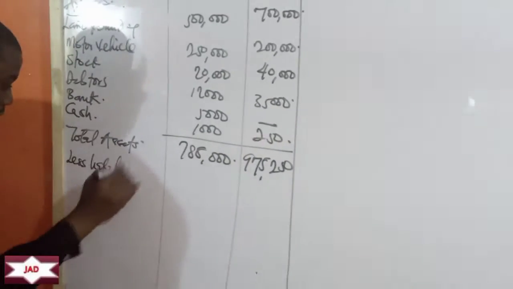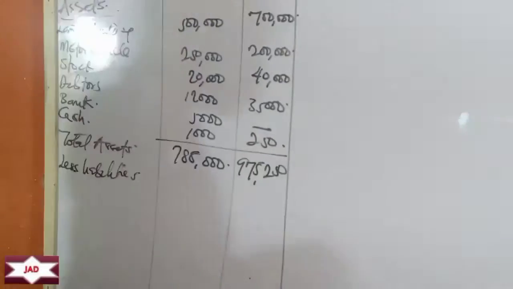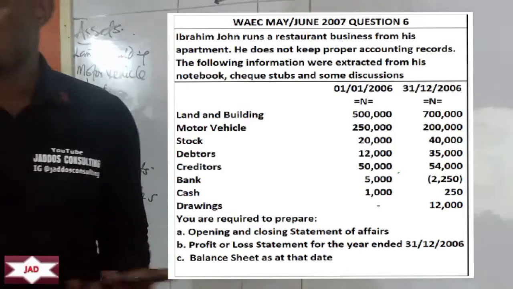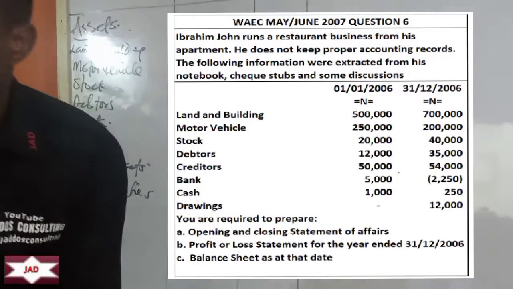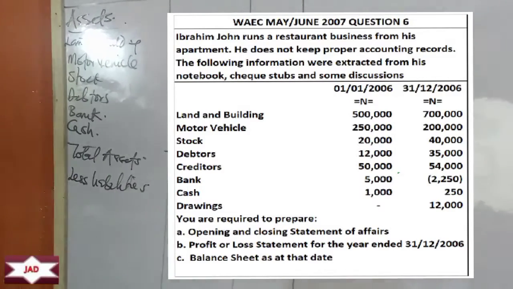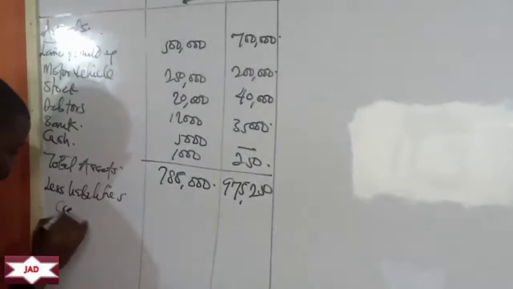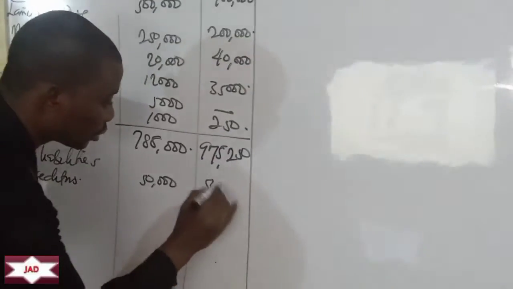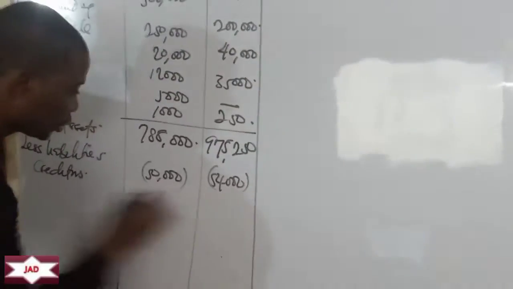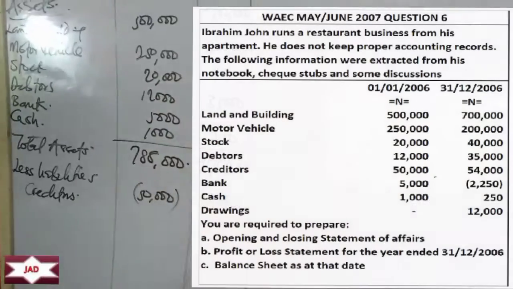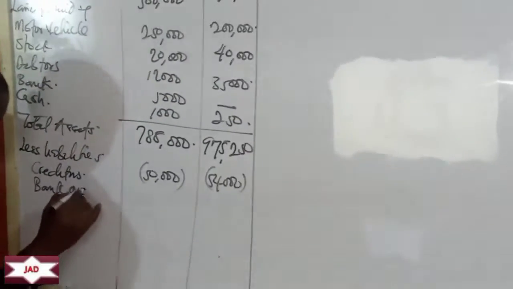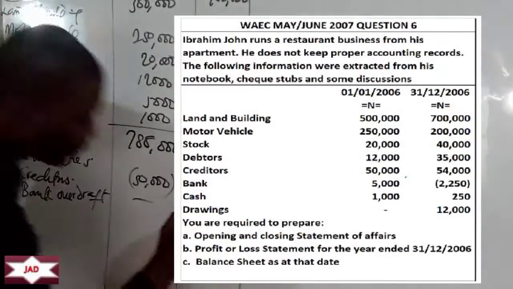So let's go. Less liabilities. What are the liabilities in the question? The first item there, I can see creditors. Creditors, according to the question, is 50,000 at the beginning of the period, 54,000 at the end of the period. So we have creditors, 50,000 and 54,000 deducted. The next item there, we have bank overdraft at the end of the period. So we have bank overdraft. No overdraft here, but we have here 2,250.